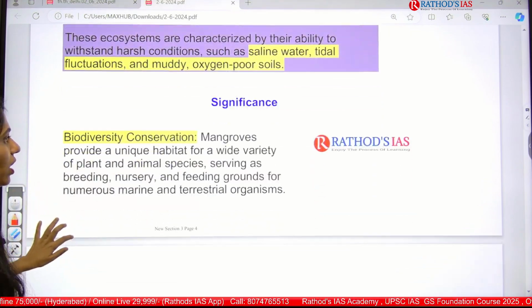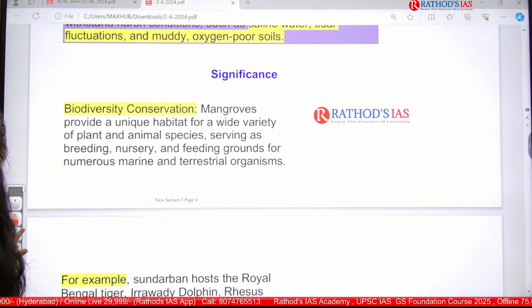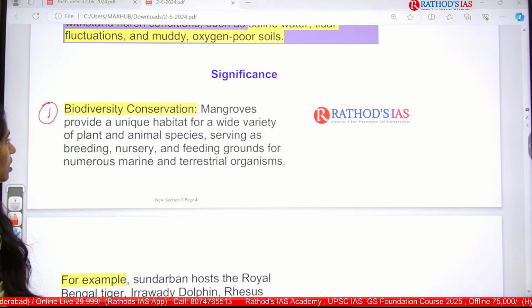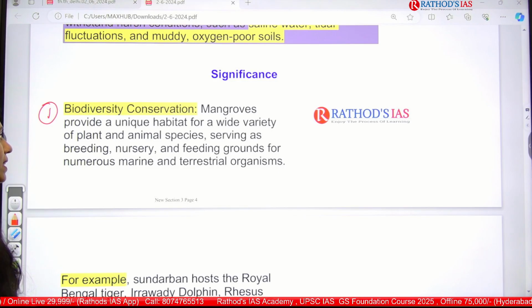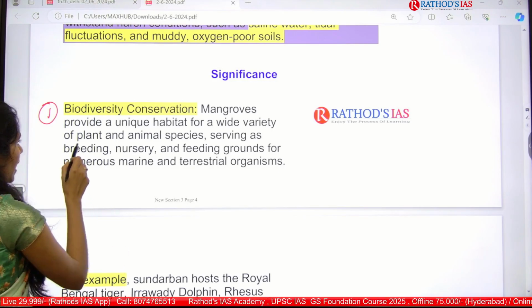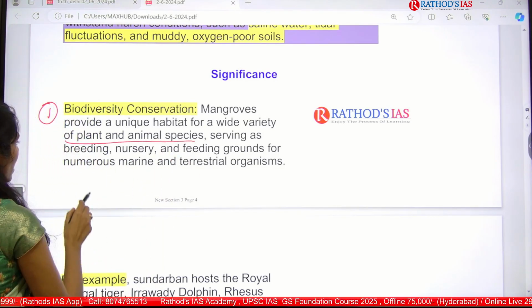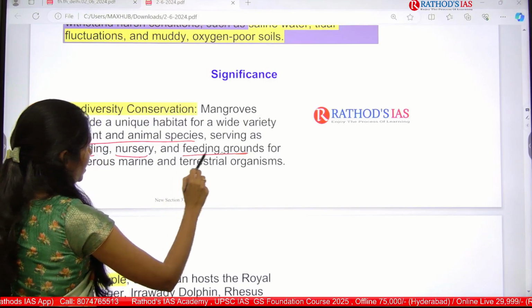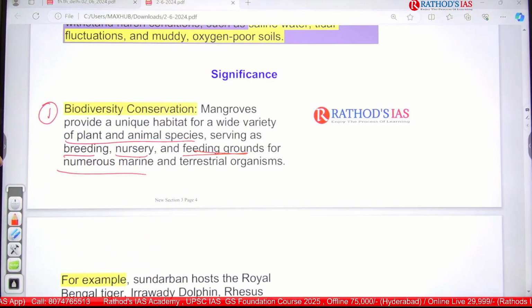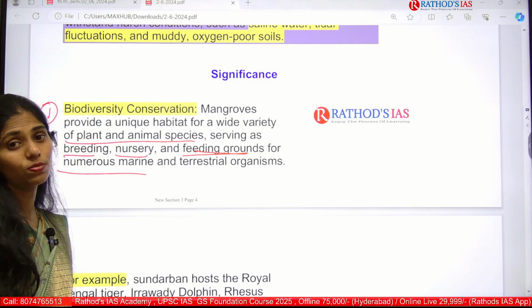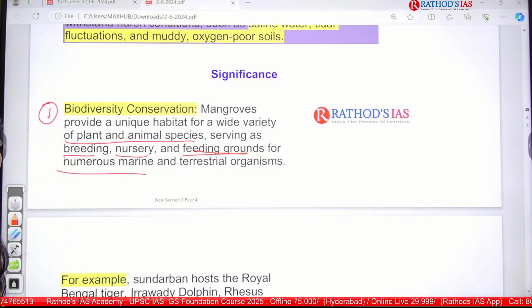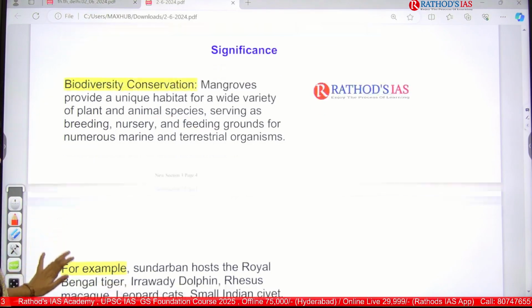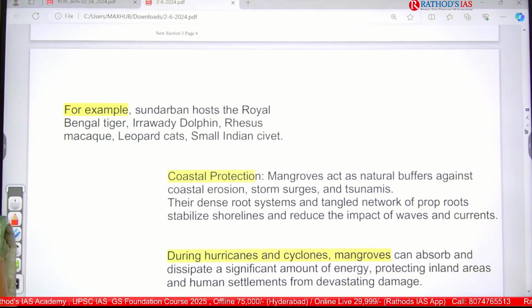So if we are talking about the significance of mangroves, the first one is biodiversity conservation. Mangroves provide a unique habitat for a wide variety of plant and animal species, and they serve as breeding, nursery and feeding grounds for numerous marine and terrestrial organisms. Because of this, yes, mangroves provide very good economic services. And next one is actually the Sundarban. It is very much famous for the Royal Bengal tiger and Irrawaddy dolphin, as well as rhesus macaque, leopard cats and small Indian civet. Okay, so for these species, this mangrove is very much famous.